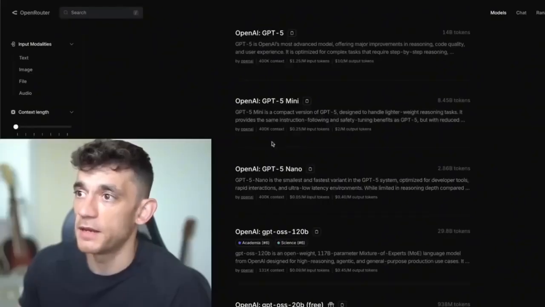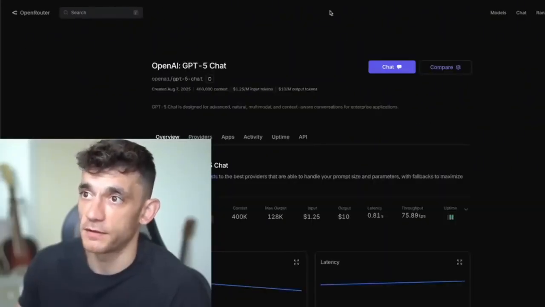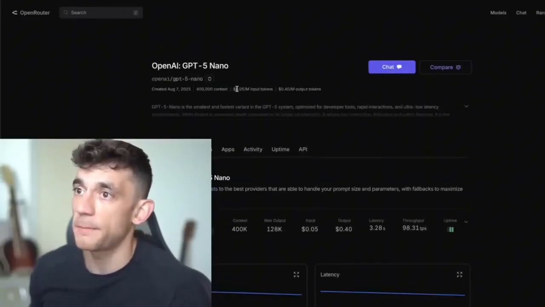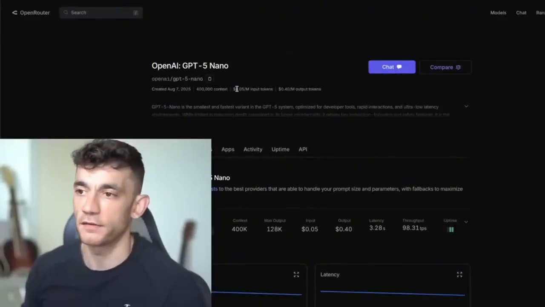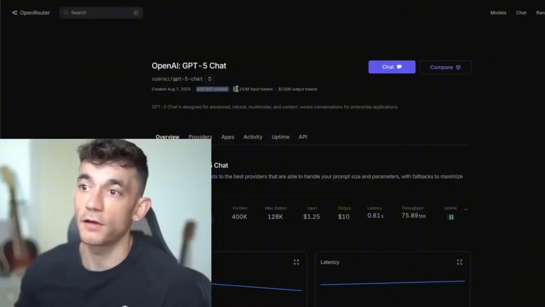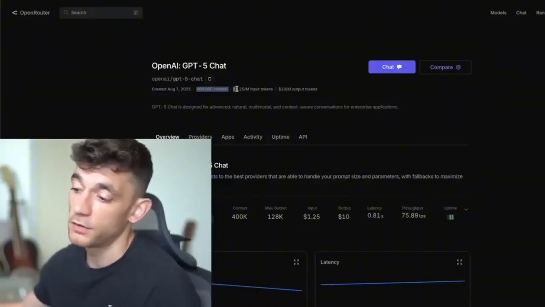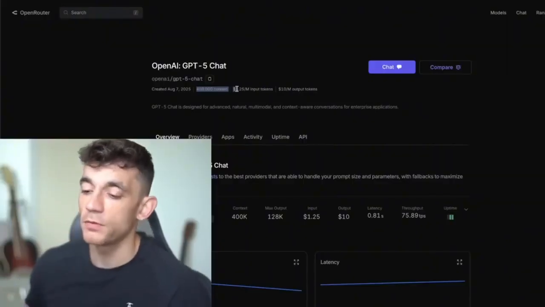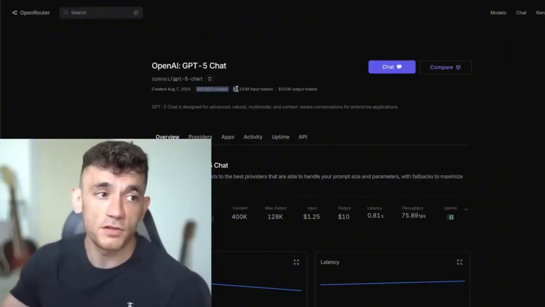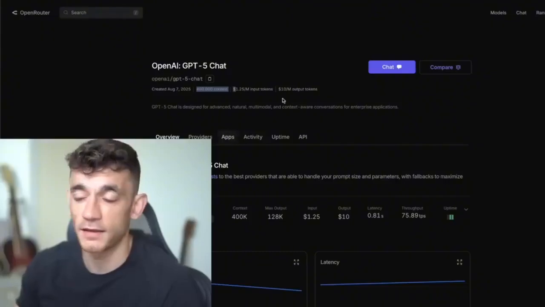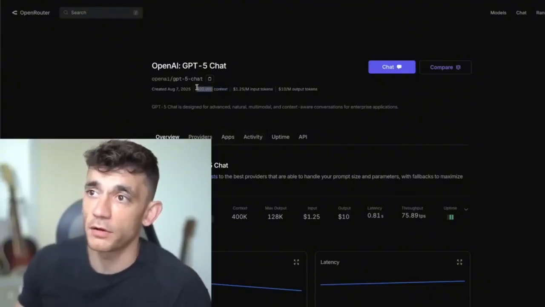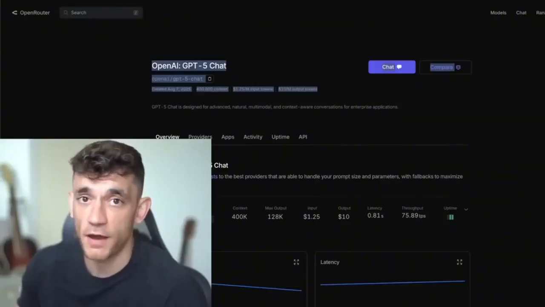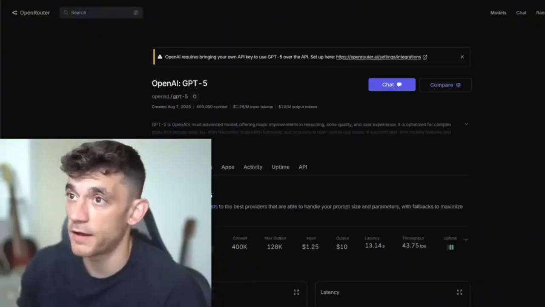Now, Nano and Mini are more lightweight versions of ChatGPT, right? You can see they all actually have a 400K context window. And what that means is it can handle a lot more context in the chat. If you compare that to something like Claude, Claude has a smaller context window. One of the complaints I see from people inside the AI Profit Boardroom all the time is that they don't get enough tokens in the conversation and then they have to start a new conversation. Does that make sense? So basically, if you want a longer conversation and more context, then you would use something like GPT-5 instead of Claude. And they're pretty comparable in terms of how they code, right?